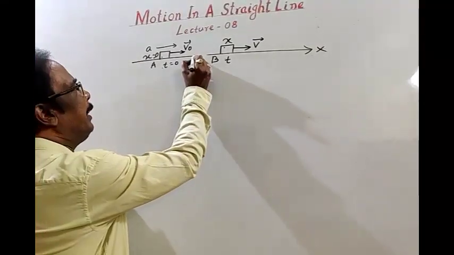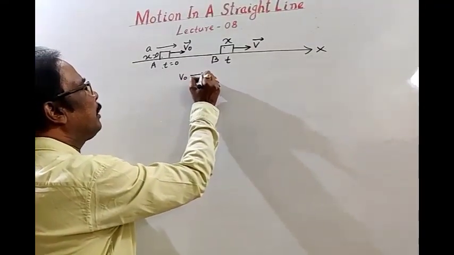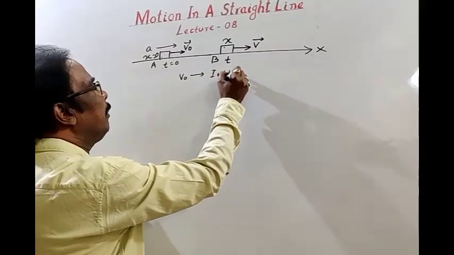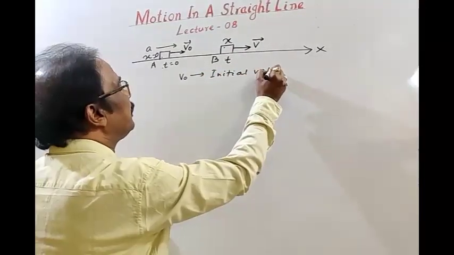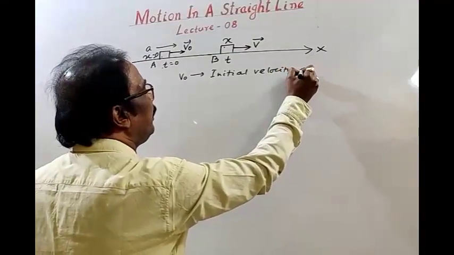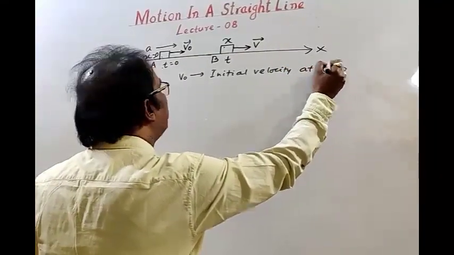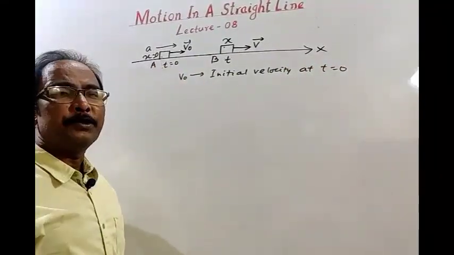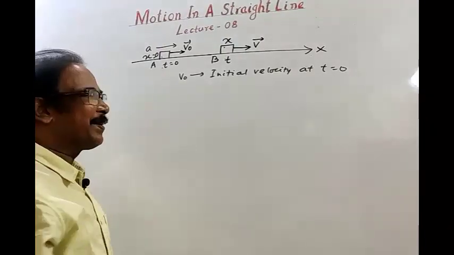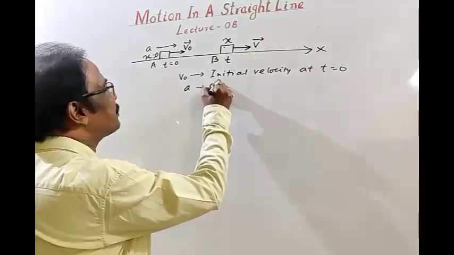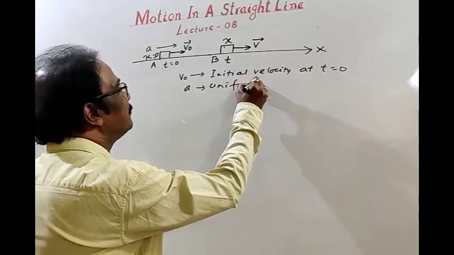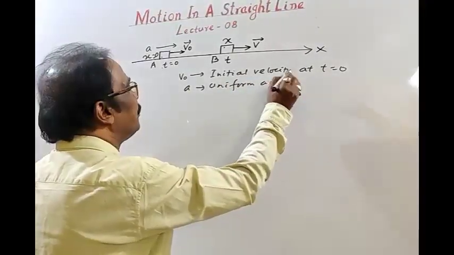And v naught is the initial velocity of the body when time is 0, meaning instantaneous time is 0 when velocity is v naught. A is the uniform acceleration of the body.